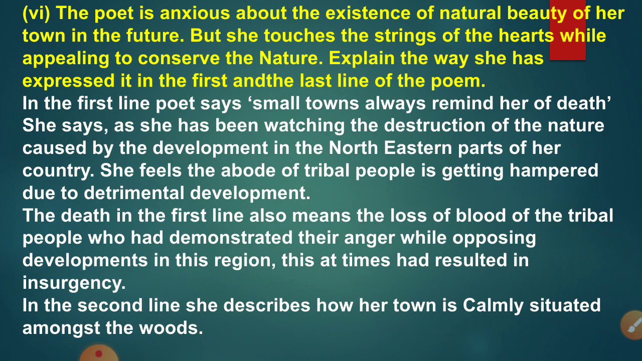Now the poet feels the abode of tribal people is getting hampered due to detrimental development. And the death in the first line also means the loss of blood of the tribal people who had demonstrated their anger while opposing developments in this region. This at times had resulted in insurgency. So death here means the sacrifice of the tribal people, those who were opposing development in that region.